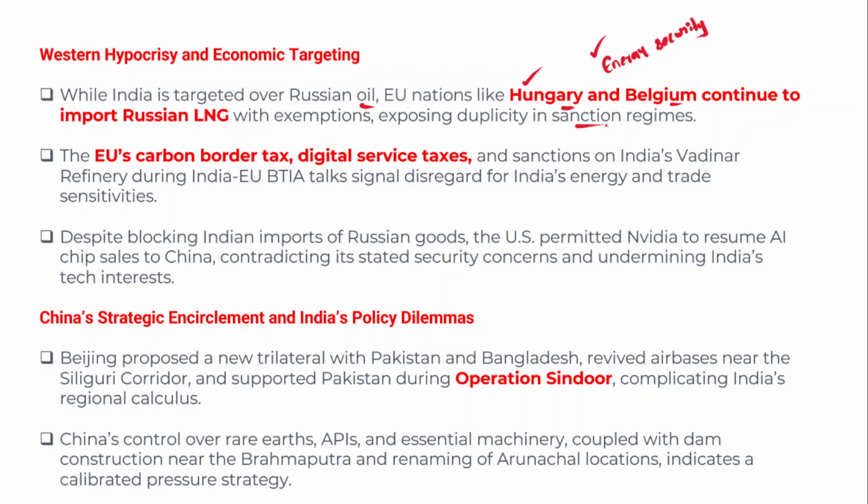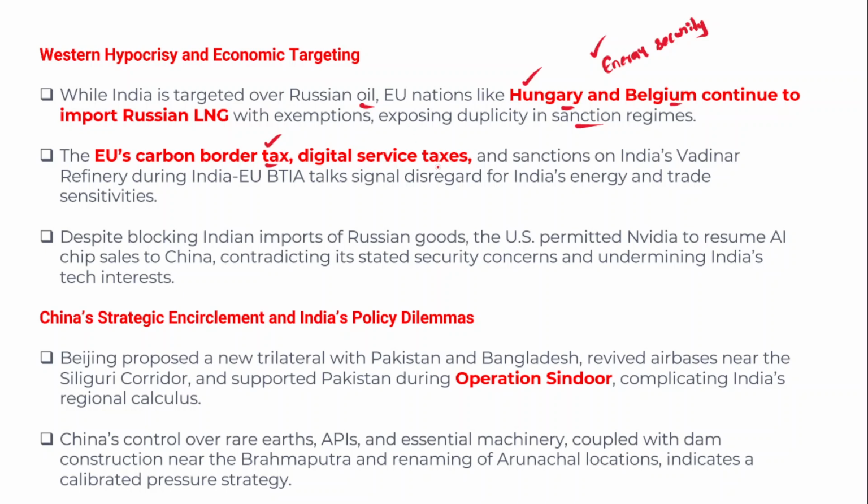And similarly, the European Union has already come up with the idea of this carbon border adjustment mechanism. And as part of this mechanism, exports from India to European Union countries would be heavily taxed. So Indian exports to the European Union would no longer be competitive if the European Union implements the carbon border adjustment mechanism on Indian goods.